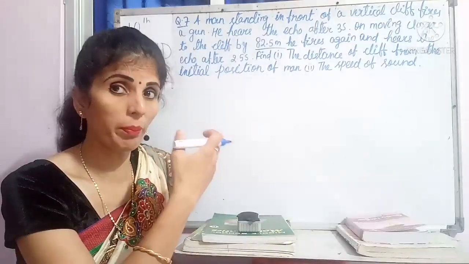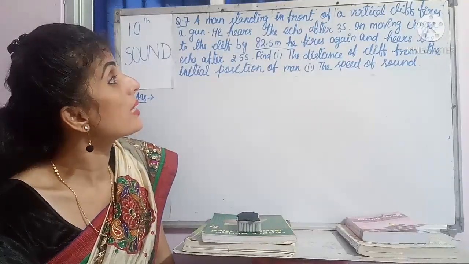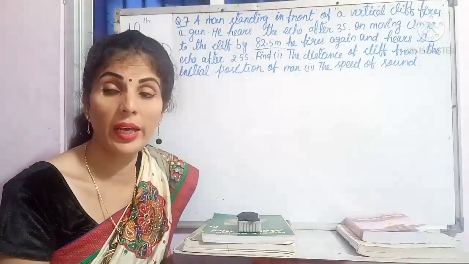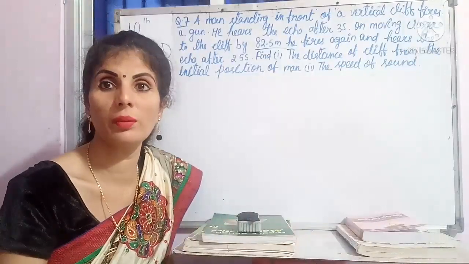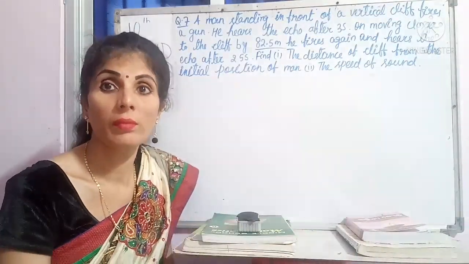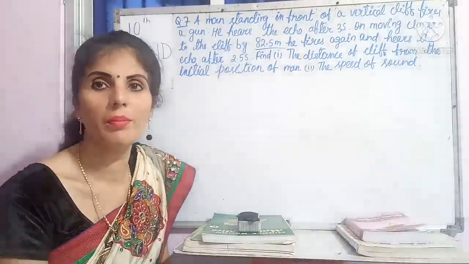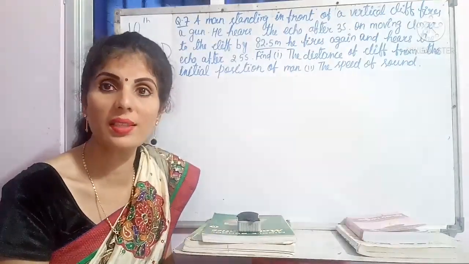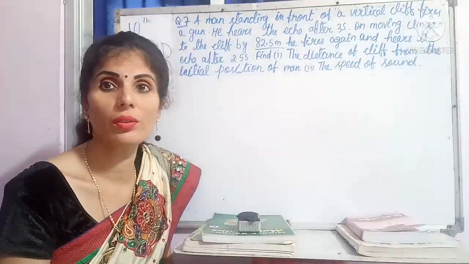Now see, here the main distance has been given or not. Go to the next line. He fires again and he hears the echo after 2.5 seconds. Again the echo time has been given. From that new position, the man fires the gun and the time taken is 2.5. Here also the distance has not been given. See the next line. Find the distance of the cliff from the initial position of the man. So the main distance is being asked. D is being asked, so D is the question mark. The speed of the sound, the velocity, is also a question mark.